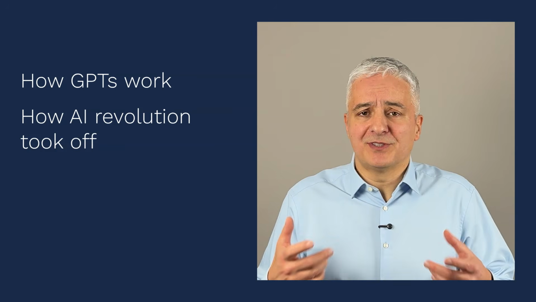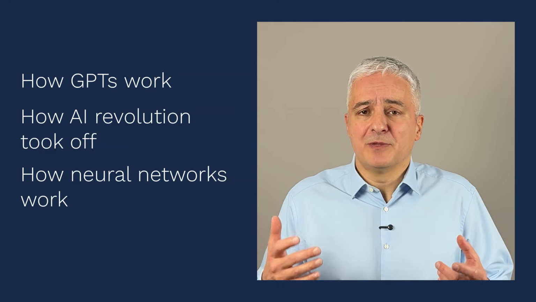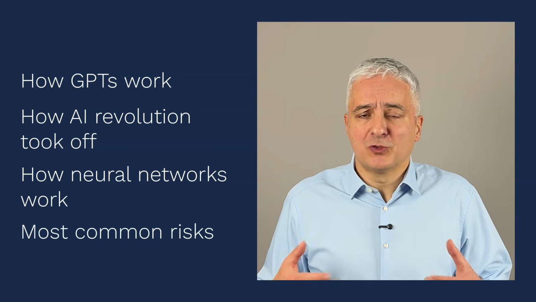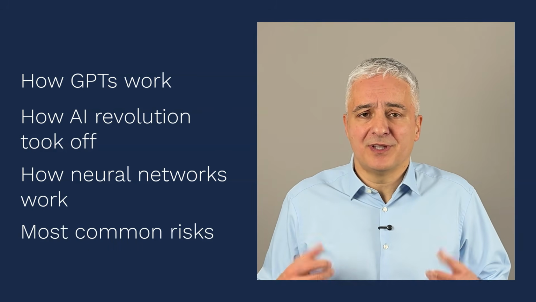I'll also explain how these neural networks work, because they're the basis upon which large language models are built. And then I'll show you some of the most common risks related to GPTs and neural networks. I'll also show you where you can find a free course that will teach you how to build AI governance. And basically AI governance is really about resolving these risks that I'll mention in this video today. So after you watch this video, you'll have a clear idea of how these GPTs work and how to build AI governance for them.